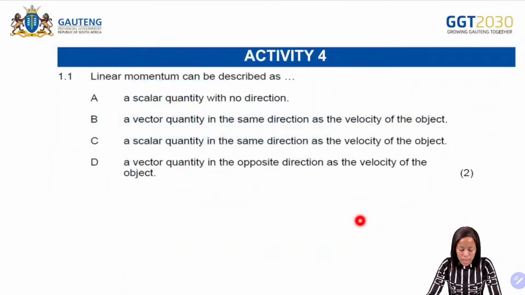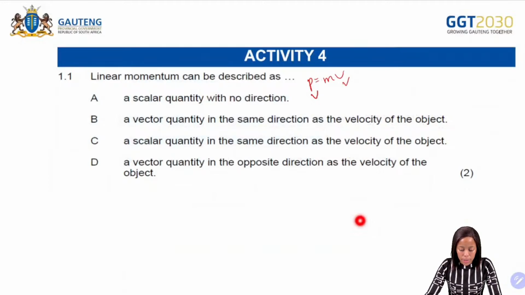So 1.1 there, it says linear momentum can be described as... Okay, so when we think of momentum, p is equal to mv. So it can be described as what? Number one, we said that momentum is a vector, and the velocity is a vector as well. So if momentum is a vector, it therefore means that the momentum will have magnitude and direction.